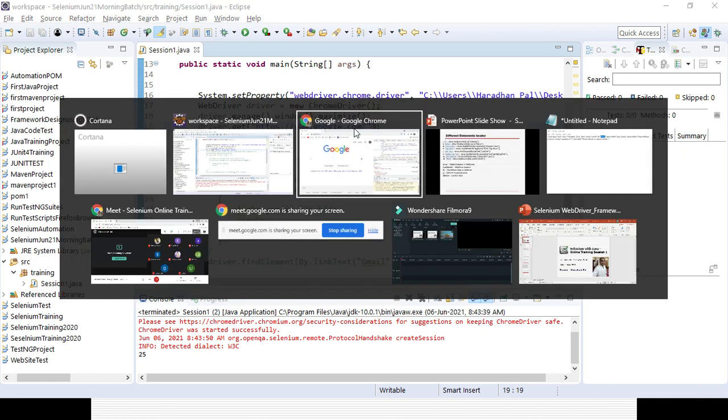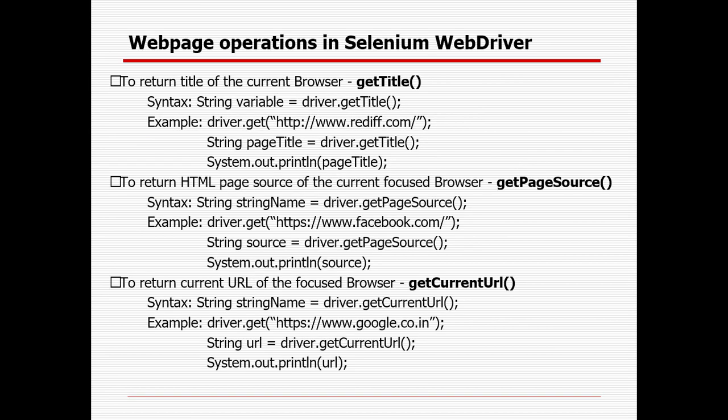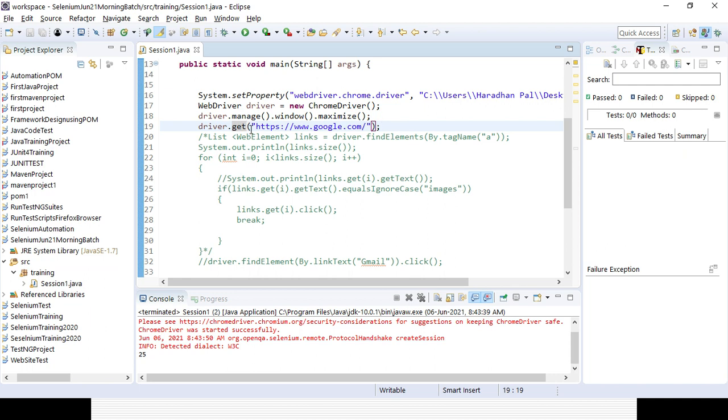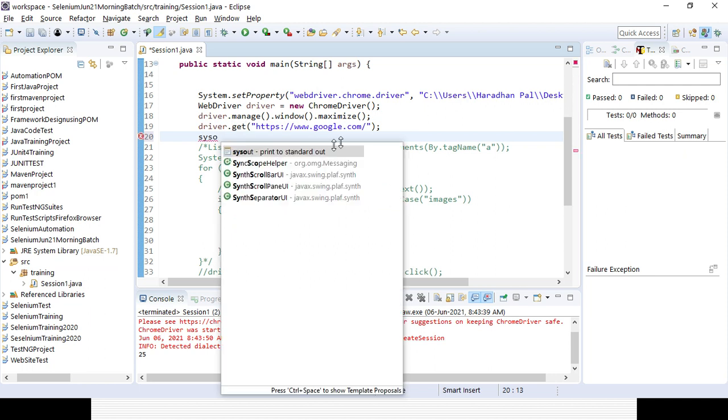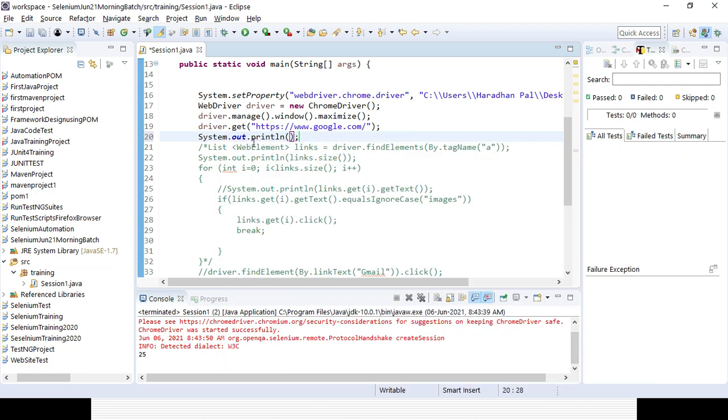Okay, so this is all about element locator. Then these are the different operations we can perform for Selenium WebDriver. We can get the title with the help of the get title method. We can get the page source. We can get the current URL as well, right? So let's open this part and try to print it. How can we print the title? We will be getting the title.